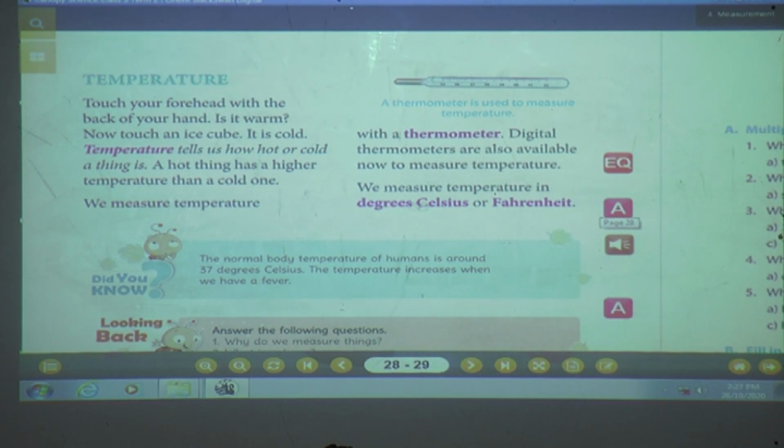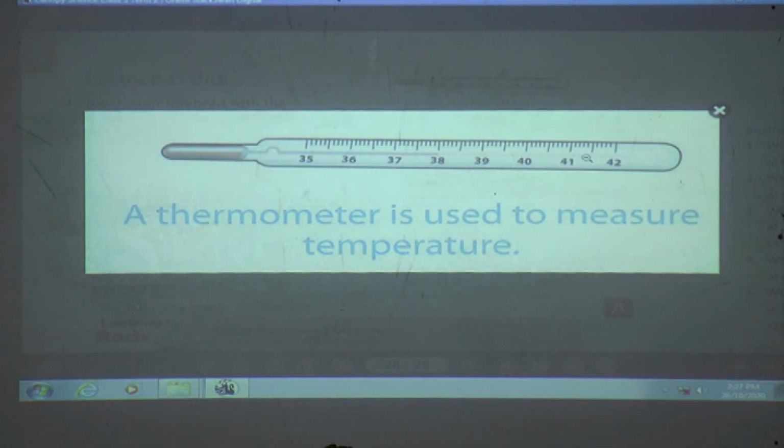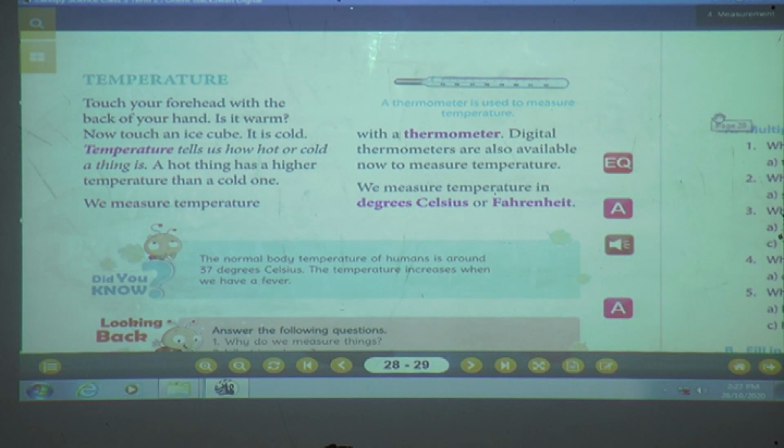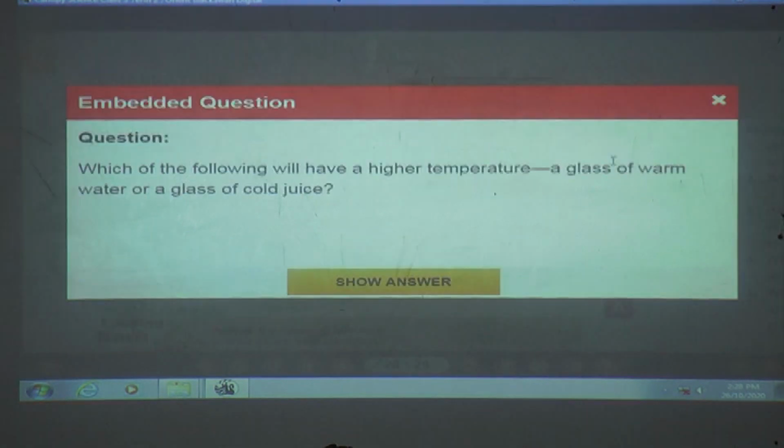What is degree Celsius? Yes. See, you can see the degrees here. And Fahrenheit is nothing but a scale of temperature. Okay? Is the temperature concept clear? Yes. Now here we have one question. We will see. See what is the question?